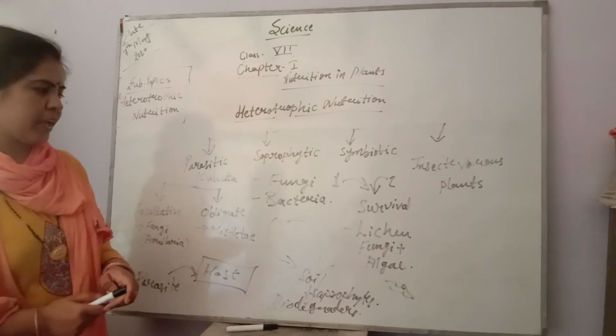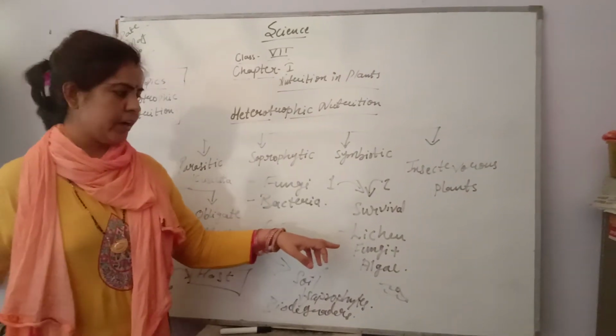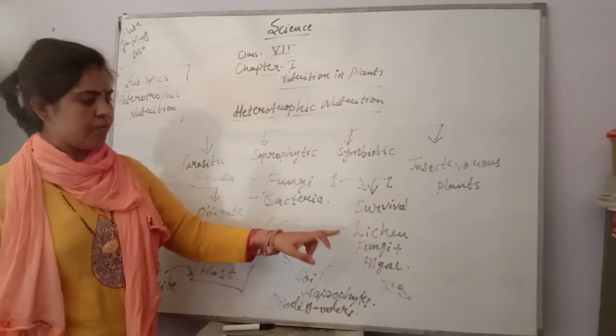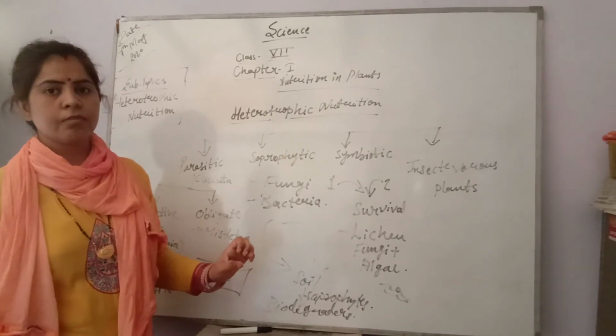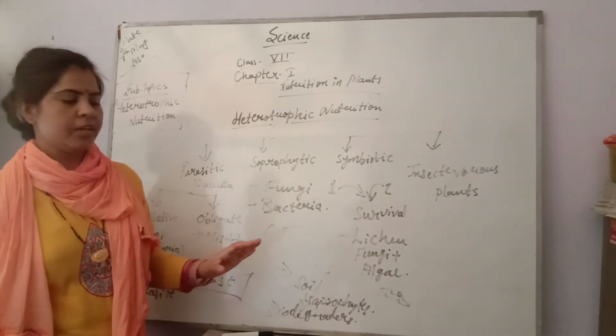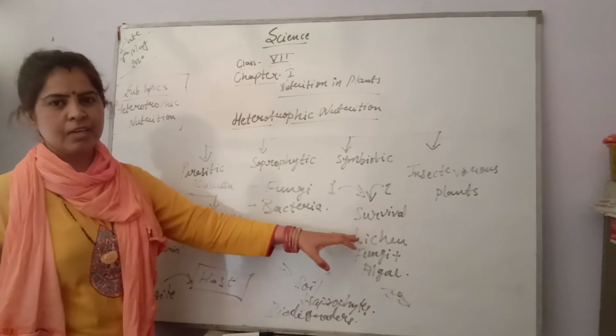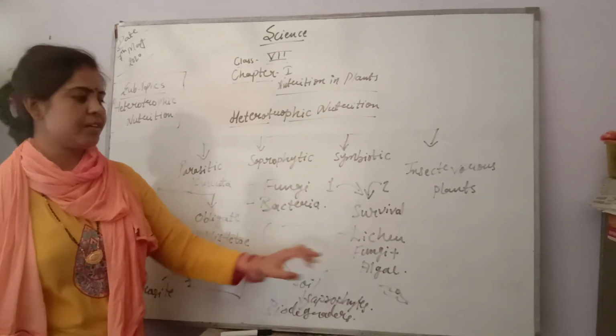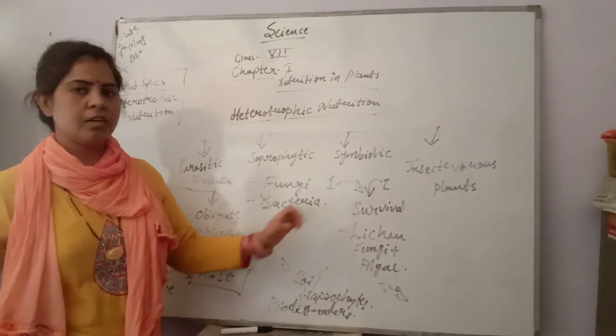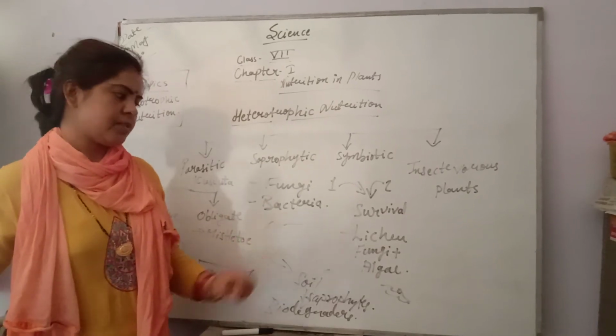Mycorrhiza. Mycorrhiza is a kind of fungi which is living in the root of big plants. When fungi is living in the root of big plants, that is known as mycorrhiza. And this relationship is known as mycorrhizal relationship.